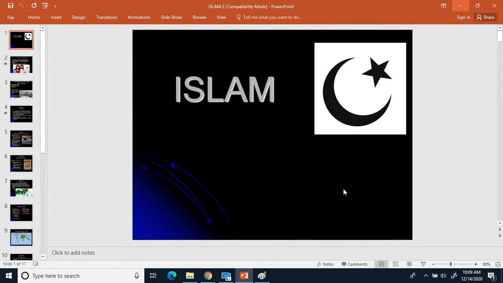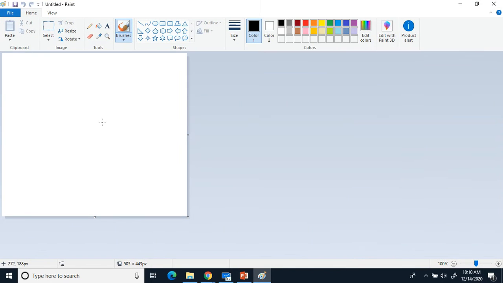And next to Islam, we're going to make the symbol for Islam, which is a half crescent moon and star. So to make a half crescent moon, you pretty much just make a C. And then you just double back. There you go. There's our moon. And then after you make your moon, we're gonna make a star. To make a star, you make an A, and then you cross it. And there you go. There's our half crescent moon and star.